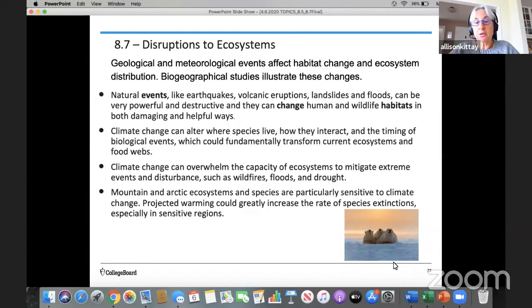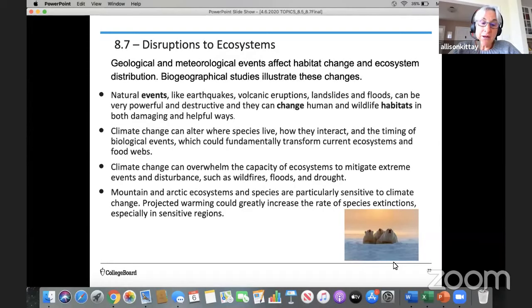Climate change can alter where species live, how they interact, and the timing of biological events such as flowering, which can fundamentally transform the current ecosystems and food webs. Climate change can overwhelm the capacity of ecosystems to mitigate extreme events and disturbance such as wildfires, floods, and drought. And I live in California, and last year we had a very difficult fire season brought on by local drought.